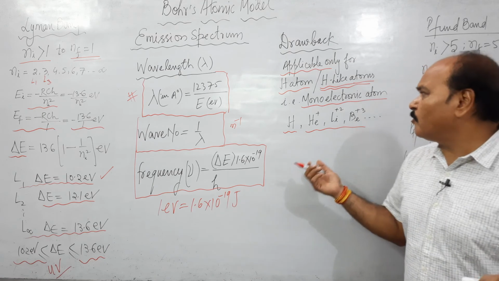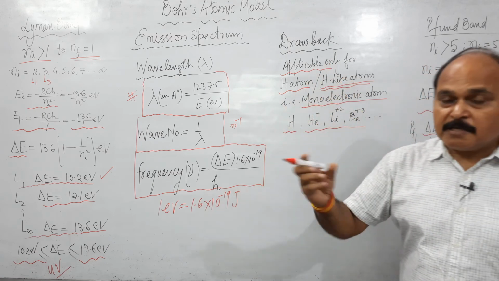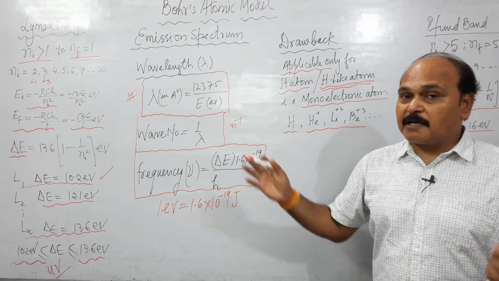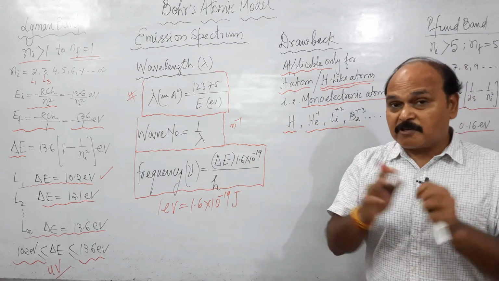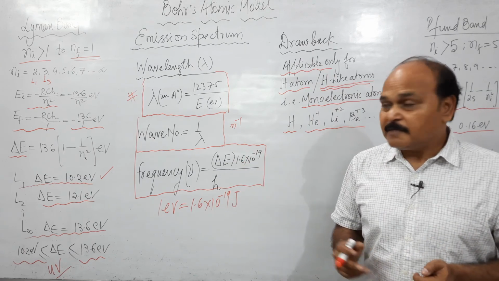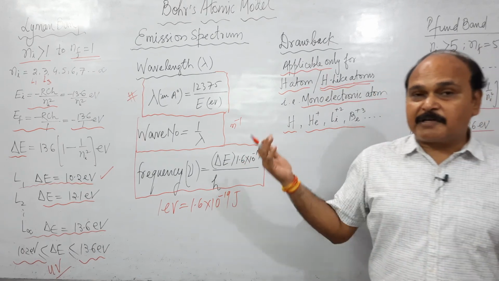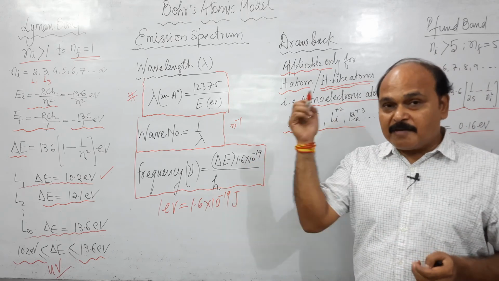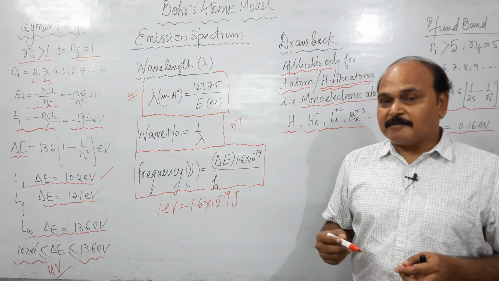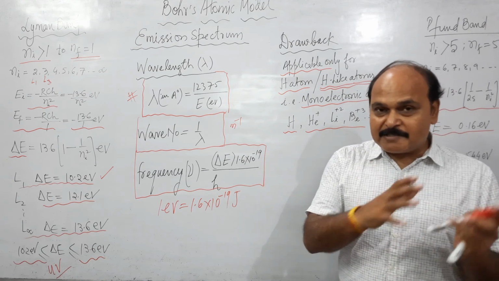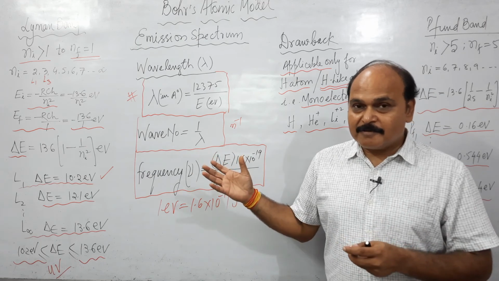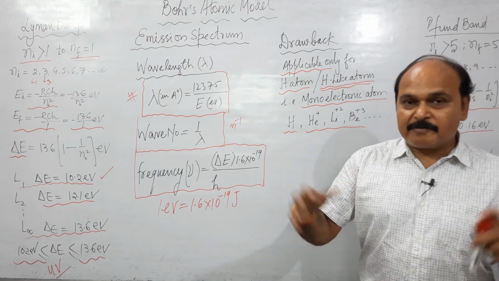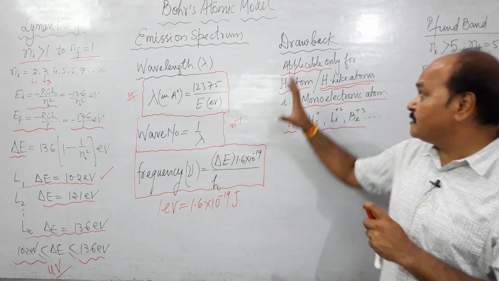The other drawbacks are what? This model doesn't explain Zeeman effect. Zeeman effect is splitting of spectral lines in presence of magnetic field. That is not explained by this particular model. This model doesn't explain Stark effect. What is Stark effect? The splitting of these spectral lines in presence of electric field. This model doesn't explain the hyperfine structure, fine structure of the spectral lines. So there are many other drawbacks, but this one is the major one.